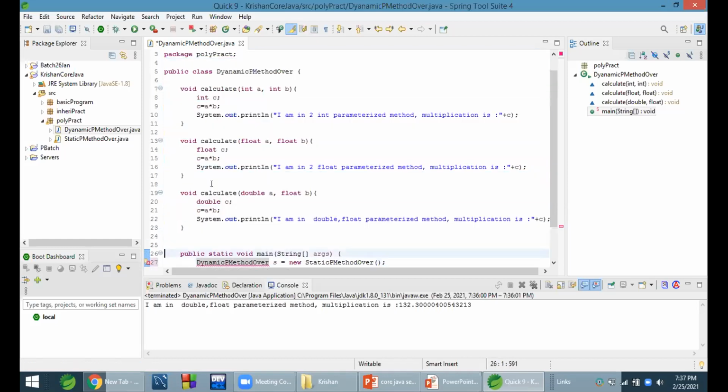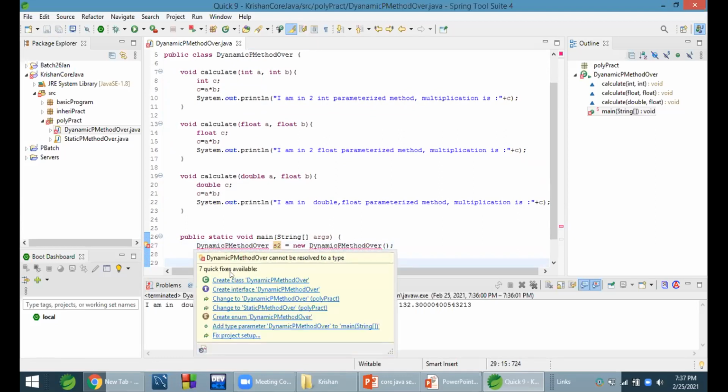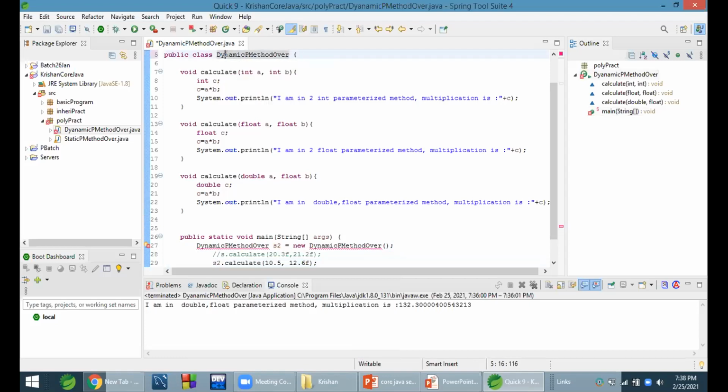Then why isn't this giving an error? Because the names are different.